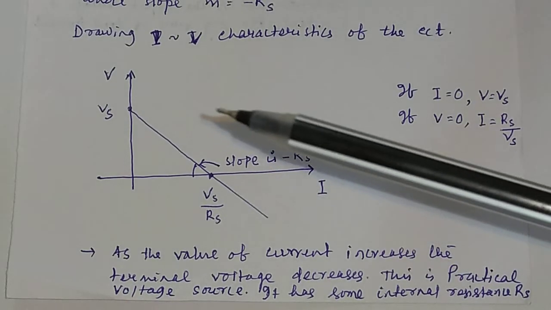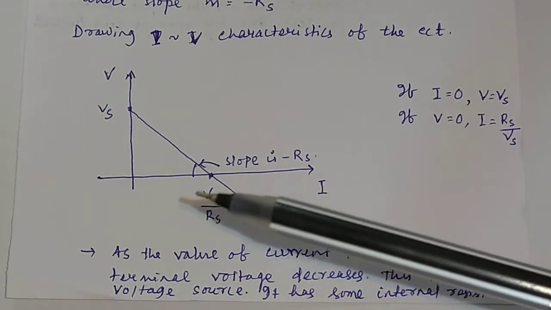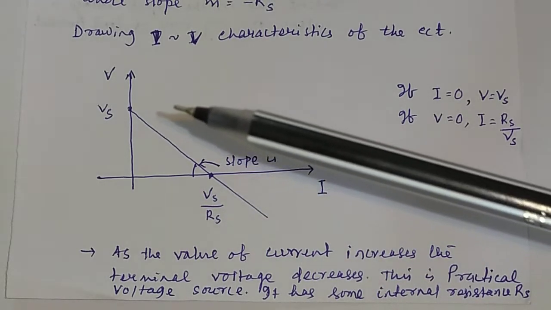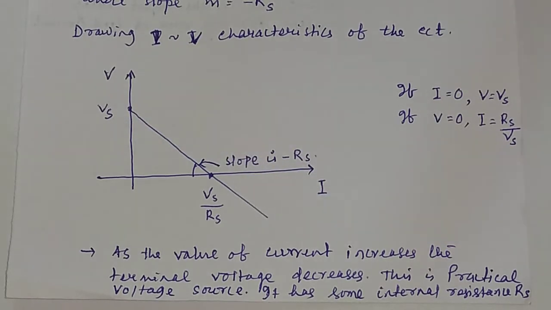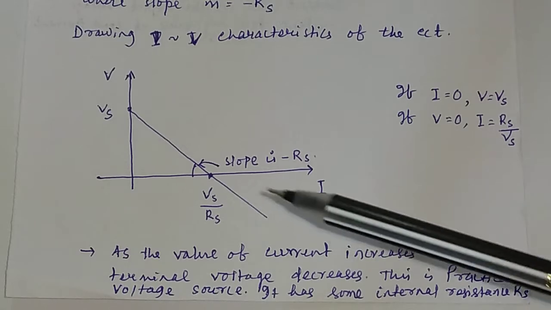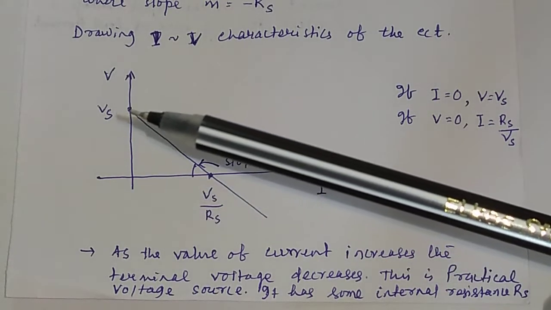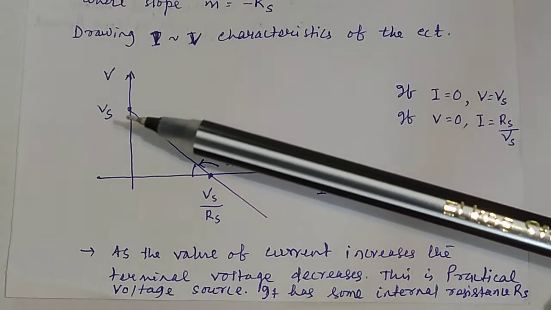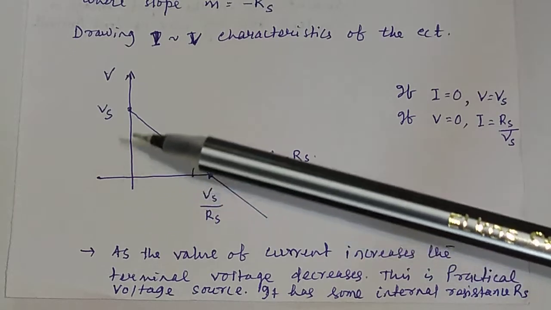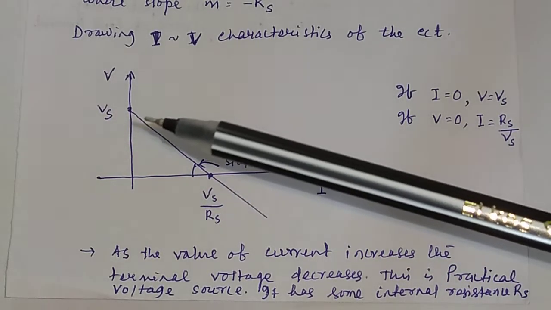From this graph it is clear that as the value of the current increases, the terminal voltage decreases. This voltage is the source voltage, the maximum voltage, and when the voltage decreases from here to here, that voltage is called the terminal voltage.